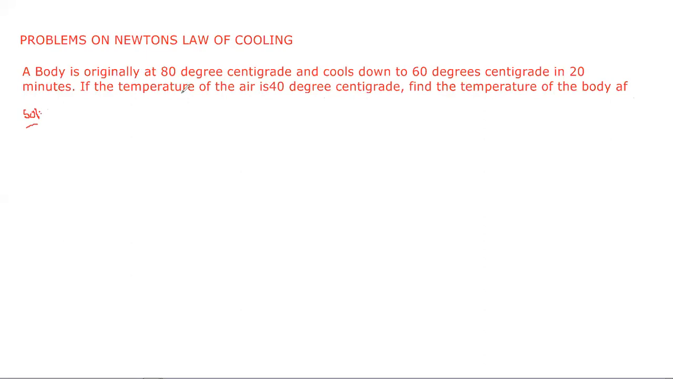A body is originally at 80 degrees centigrade. A body is nothing but that may be tea or that may be coffee, whatever the object it is. Originally at 80 degrees centigrade, it means suppose your mother gave tea or coffee to you. So the basic temperature originally is at time t is equal to 0, that is the original or initial one. So at t is equal to 0, the temperature of that body, theta, is 80 degrees centigrade.